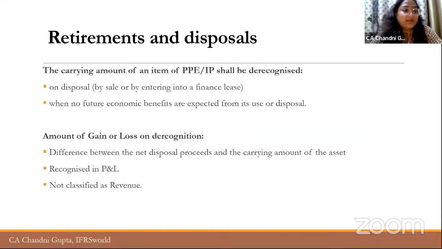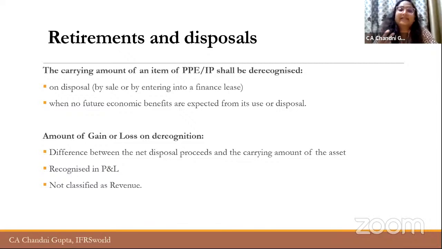Now, the last part of this particular session, the retirements and disposal. As we discussed earlier also, the depreciation is charged till the disposal, or when the company classifies the asset as held for sale. Now, what is disposal? The company is required to de-recognize a particular item of PPE or investment property when it has been disposed of.